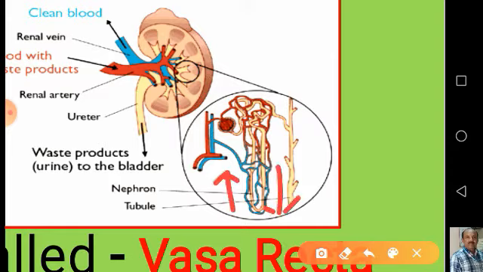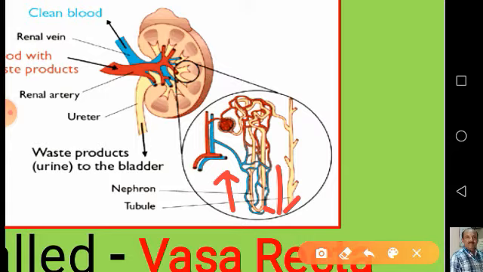So here also in the vasa recta the blood forms one more counter current. So the counter current of glomerular filtrate in the Henle's loop, as well as the counter current of the blood in the vasa recta or in the peritubular network, creates a counter current mechanism.